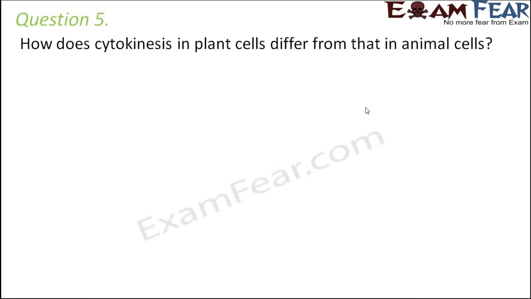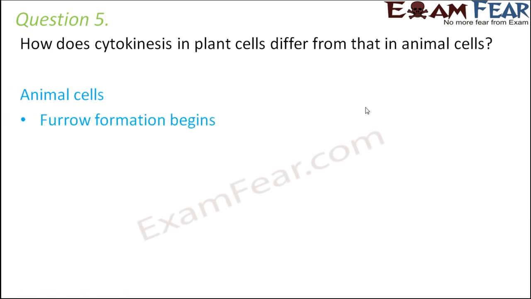Question number 5. How does cytokinesis in plant cells differ from that in animal cells? This also I have explained to you during the lesson. When you talk about plant cells, they have an additional cell wall which is made up of cellulose and is quite hard and tough, and that is absent in animal cells. So that is why cytokinesis takes place in different ways in animal and plant cells.